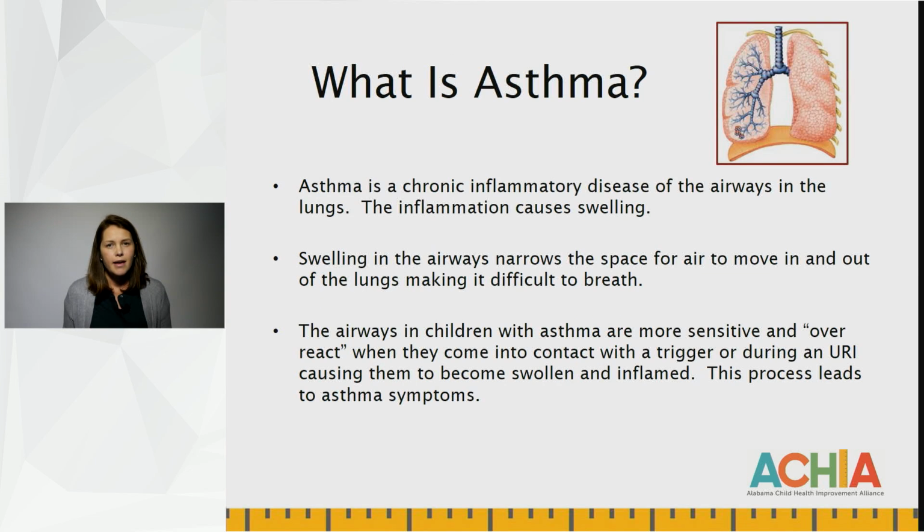What is asthma? Asthma is a chronic inflammatory condition of the airways, and this inflammation causes swelling, which leads to asthma symptoms. It is a chronic condition, and long-term, those symptoms may change over time. Swelling in the airways narrows the space for air to move in and out of the lungs, making it difficult to breathe. The airways of children with asthma are more sensitive and tend to overreact when they come in contact with a trigger or during an upper respiratory infection, causing them to become more swollen and inflamed. This process leads to asthma symptoms. We will discuss triggers in another education module.